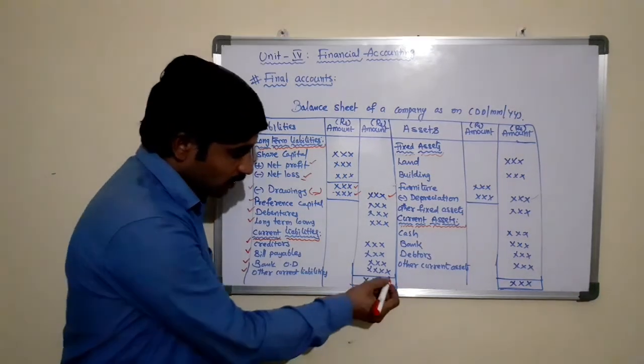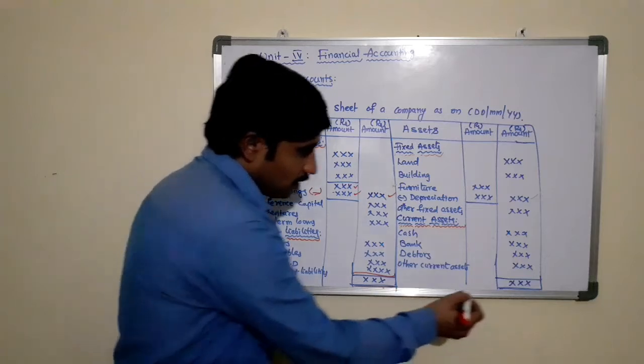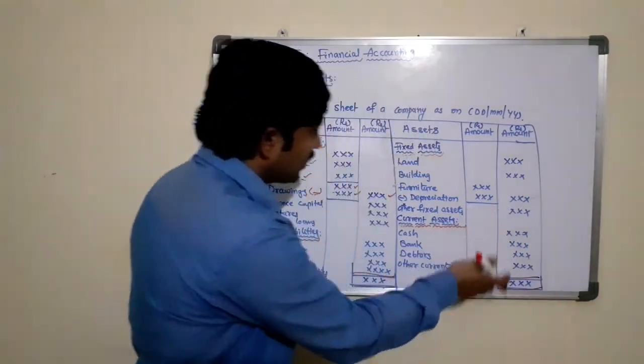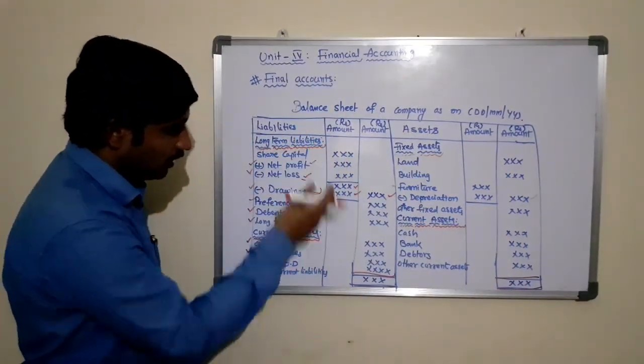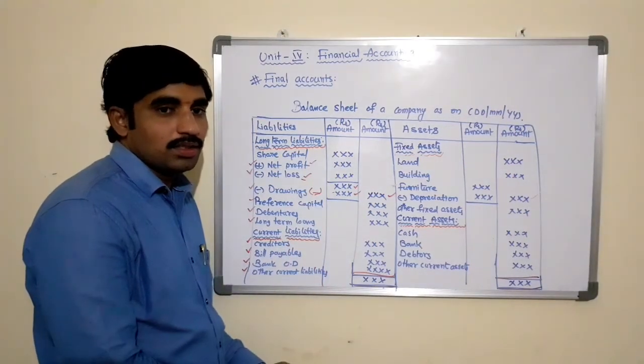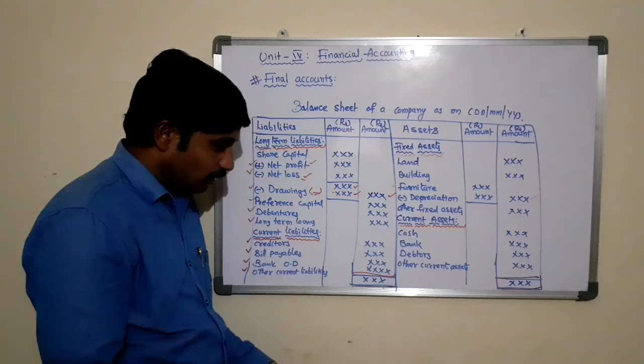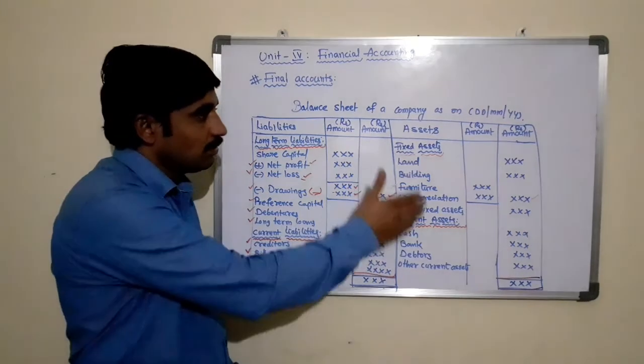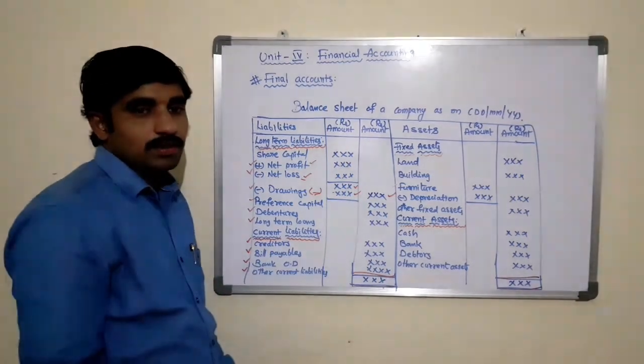After posting these assets and liabilities, the totals of the assets and liabilities of the balance sheet should be equal. It is mandatory to show equal balances of the assets and the liabilities.